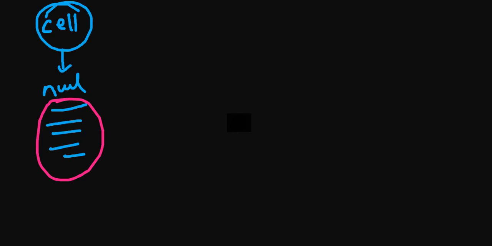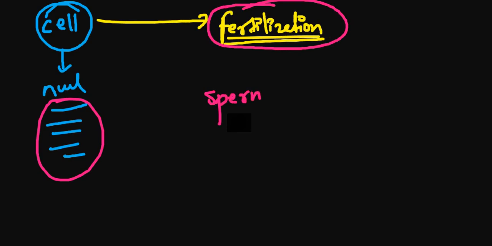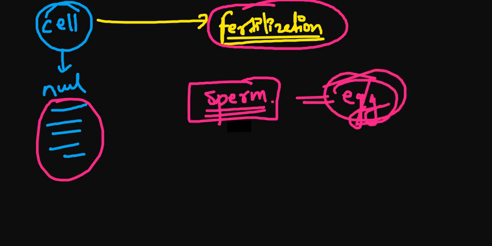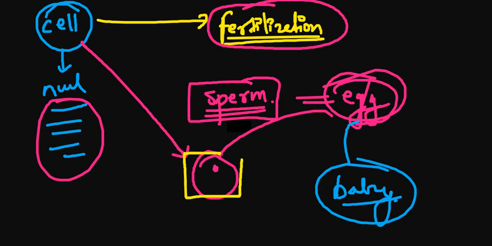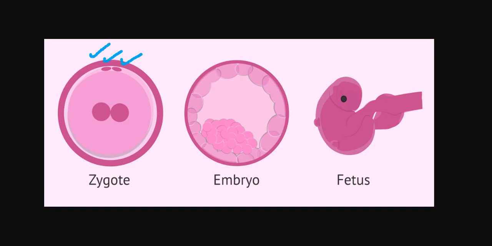Now, how does fertilization take place? Many of you would have studied fertilization in biology classes long back. A single sperm enters the egg, then the complete process takes place and a baby is born. But before the baby, what is happening? A single cell is born. We refer to this single cell as a zygote. First of all, a zygote is formed, then the embryo, and then the fetus.